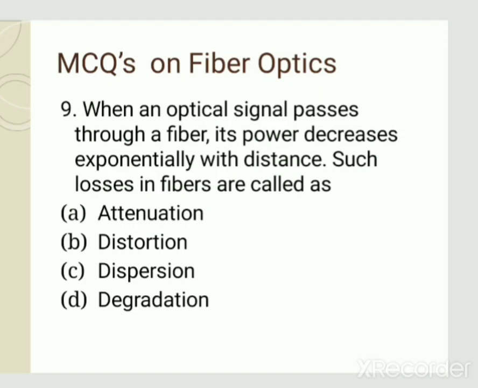Attenuation is denoted by alpha and it is measured in decibel per kilometer, and its equation is given by alpha equals 10 by L log to the base 10 of Pi upon Po, where Pi is the input power and Po is the output power. So its power decreases exponentially with distance, and such losses are called attenuation. So again the correct answer is option A, that is attenuation.